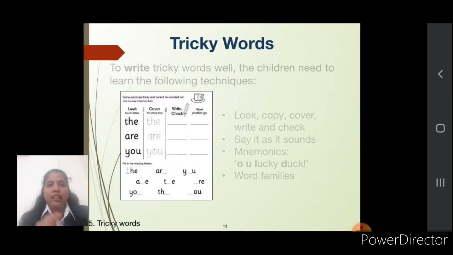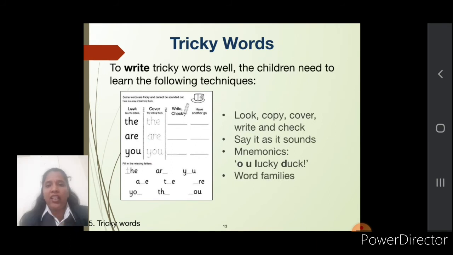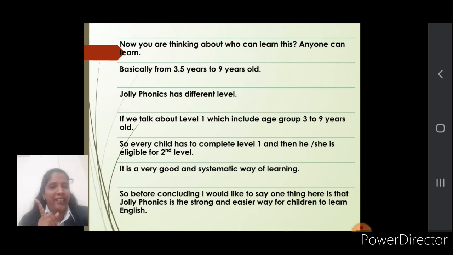Then tricky words. In phonics, there are some tricky words. Please don't fear the tricky words, because we teach these tricky words with the help of different techniques, so our small children can learn without any fear. Now you're thinking, who can learn these programs? Anyone can learn these programs, but for children, from 3.5 years old to 9 years old, they can learn this program, or we can say phonics.